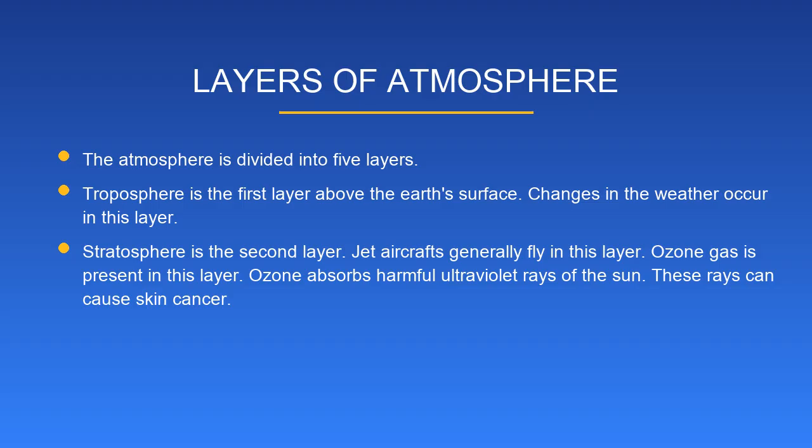Layers of atmosphere. The atmosphere is divided into 5 layers. Troposphere is the first layer above the Earth's surface. Changes in the weather occur in this layer. Stratosphere is the second layer. Jet aircrafts generally fly in this layer. Ozone gas is present in this layer. Ozone absorbs harmful ultraviolet rays of the sun. These rays can cause skin cancer.